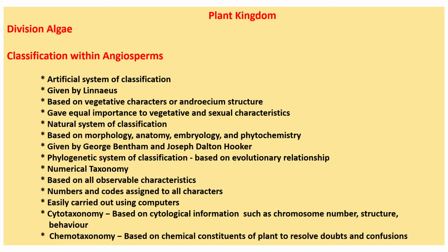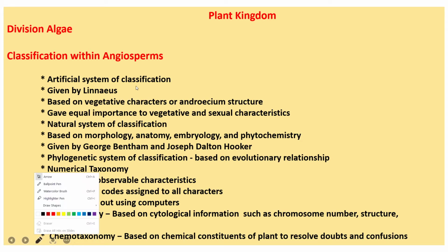The vascular plants include ferns, gymnosperms and flowering plants. The flowering plants are called angiosperms. They form seeds within a fruit, or in other words they are the plants with covered seeds.